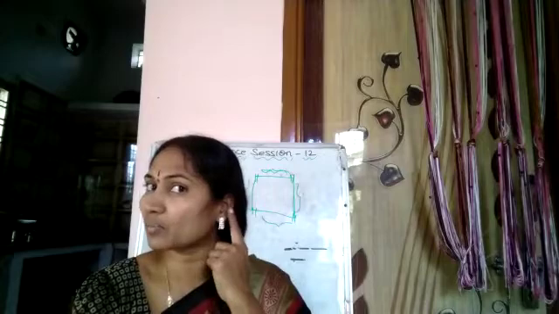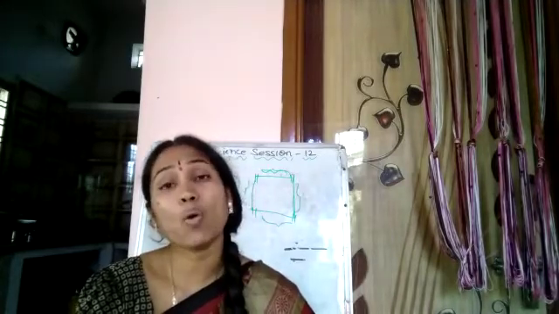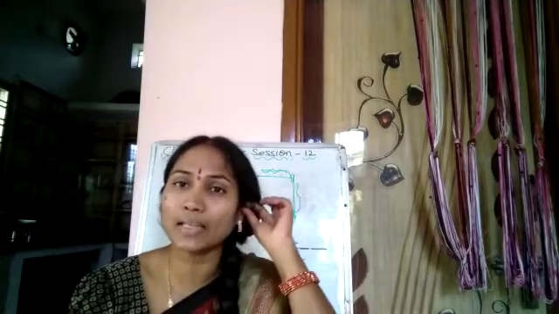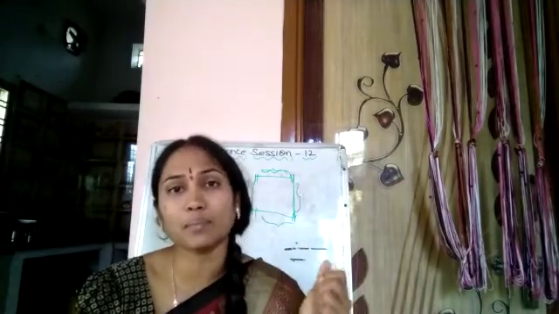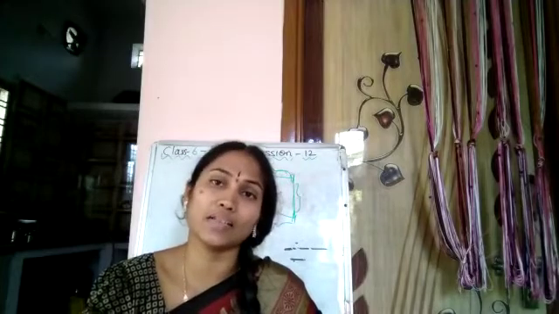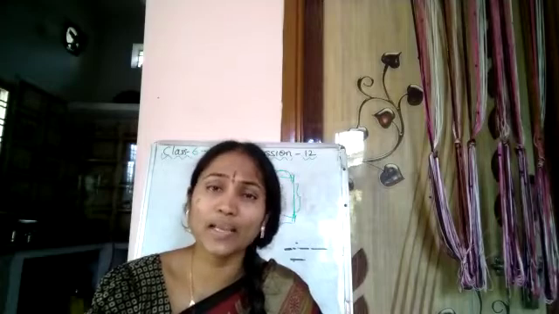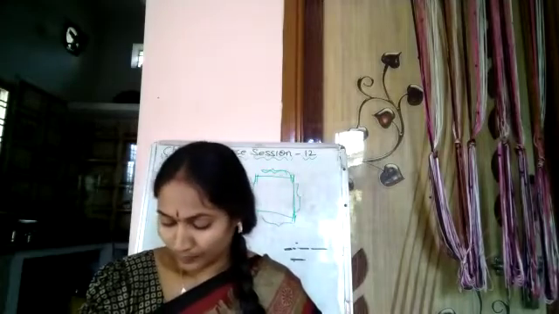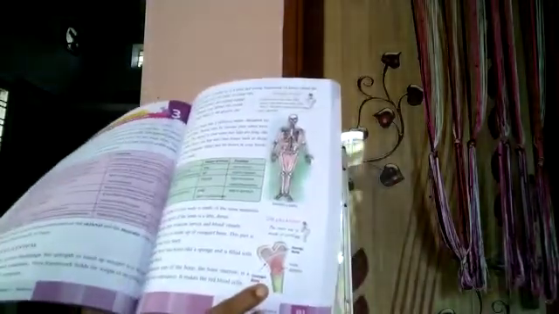Did you know the outer ear is made up of cartilage? This ear is made up of cartilage bone. This bone is called cartilage because it is very flexible. That means bending. We can bend the ear bone any way. That means it is flexible and it has the elasticity property. Okay, right? So this bone is called cartilage. It is also a bone, but it has an elasticity property and it is flexible. And here you can see in the picture: spongy bone, bone marrow, compact bone.